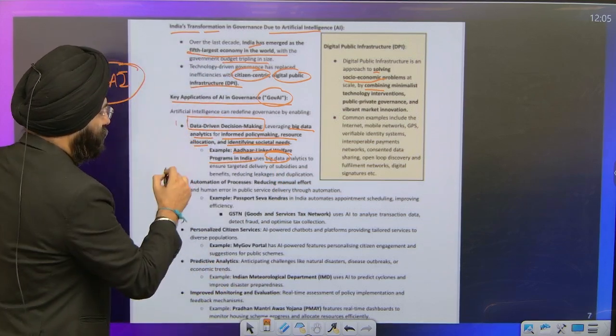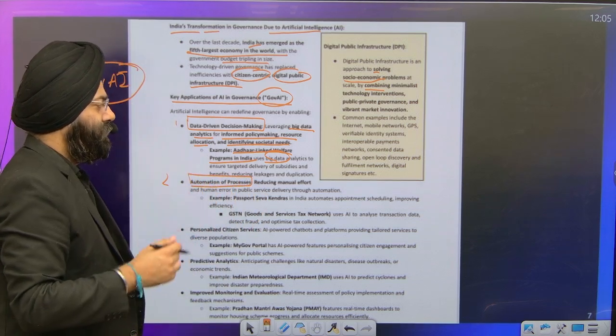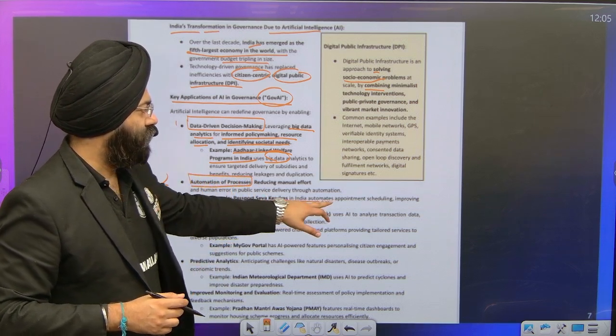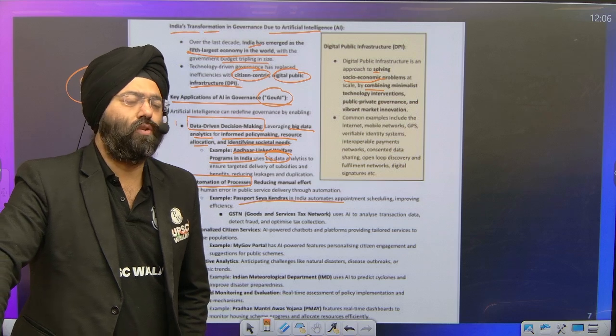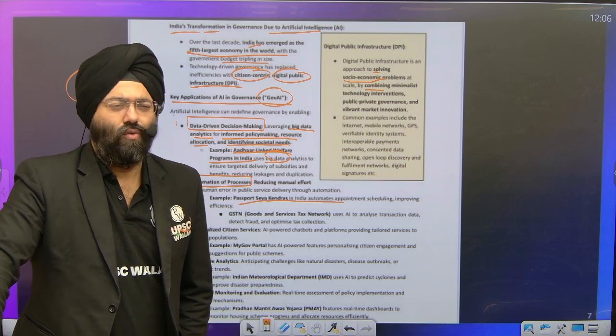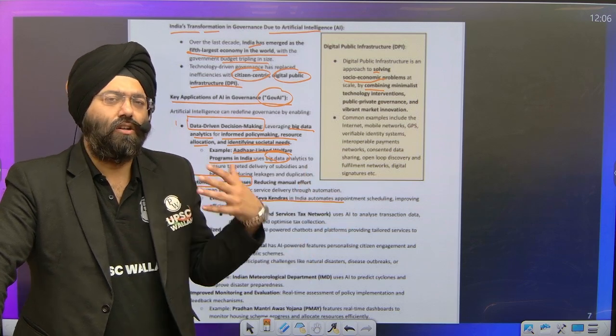If we move ahead, second is automation of processes. For example, we see in Passport Seva Kendra, autonomous appointment scheduling is there. Earlier, if you knew a person from a passport office, only then your number would come, an early appointment would be there. Otherwise, a lot of problems were there.